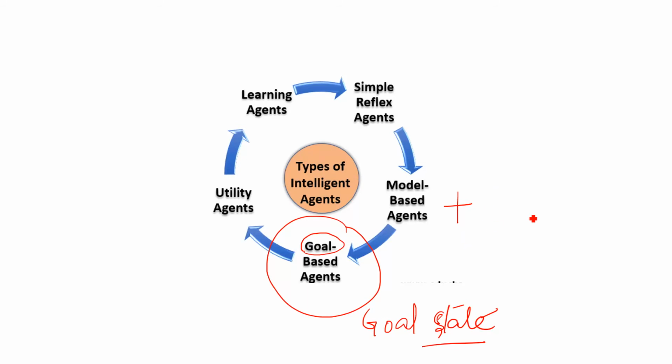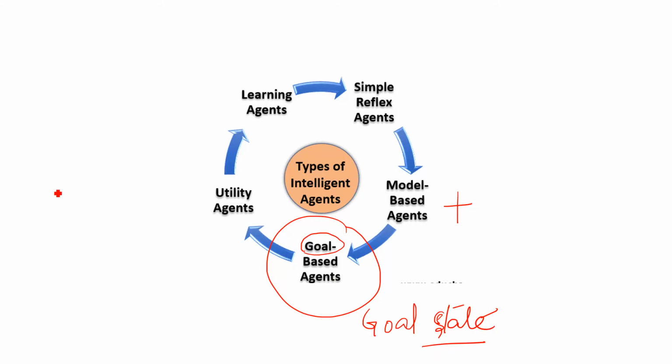Whatever features I have told you in model-based, it has those features as well as some of its own features. The most important feature is the desirable situation. Desirable situation means goal state. Here we have the knowledge of the goal state.